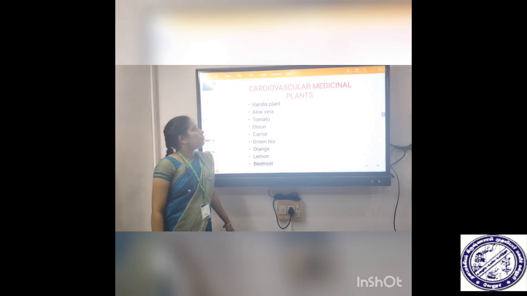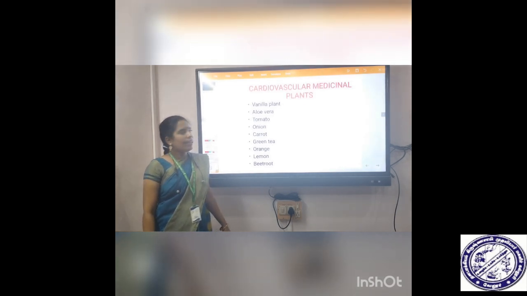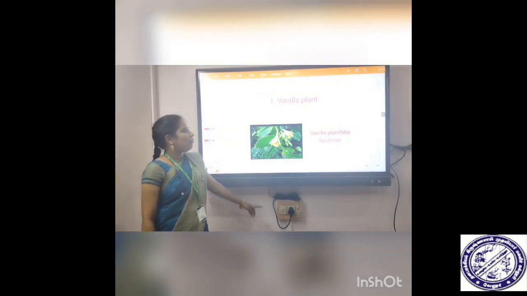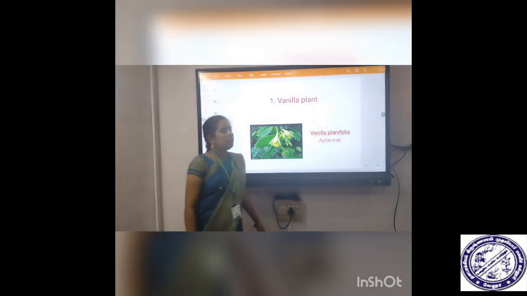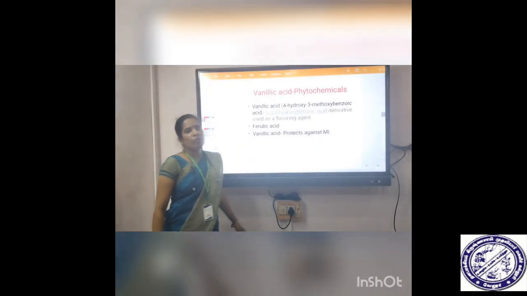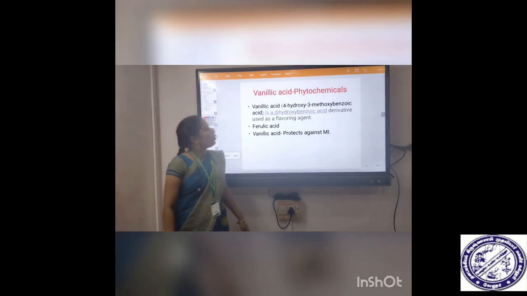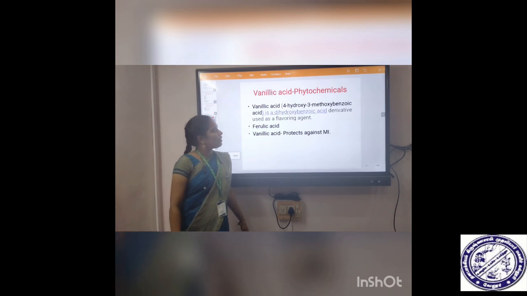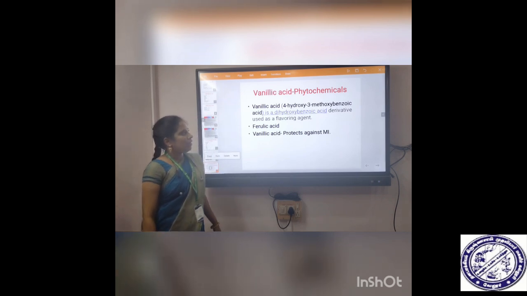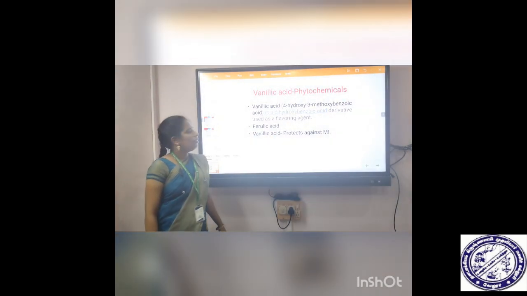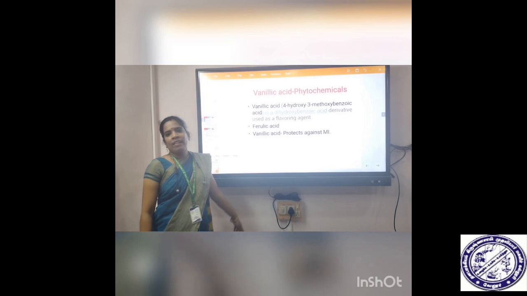Cardiovascular medicinal plants. Examples, vanilla plant, aloe vera, tomato, onion, carrot, green tea, orange, lemon and beetroot. First one, vanilla plant. Its scientific name, Vanilla planifolia. It belongs to Apiaceae family. It has wide range of phytochemical activity. Phytochemicals. One of the phenolic compounds is vanillic acid. Chemical name 4-hydroxy-3-methoxybenzoic acid is a dihydroxybenzoic acid derivative used as a flavoring agent, mostly found in fruits and vegetables. Ferulic acid, vanillic acid, it protects against myocardial infarction.